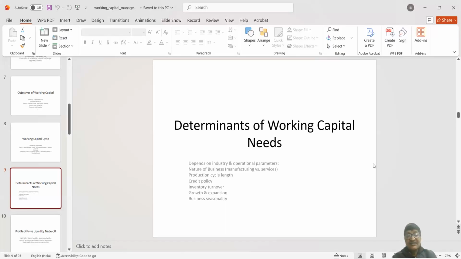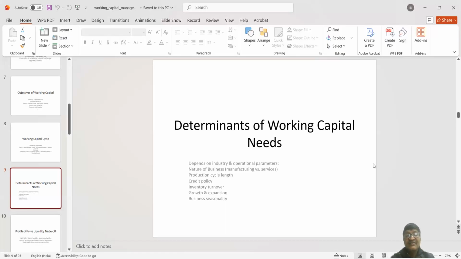Then there is one more thing, that is profit margin. If the company's profit earning is standard or it is increasing steadily, then it can be a very good source of working capital. So dependence on external borrowing for working capital will be less.